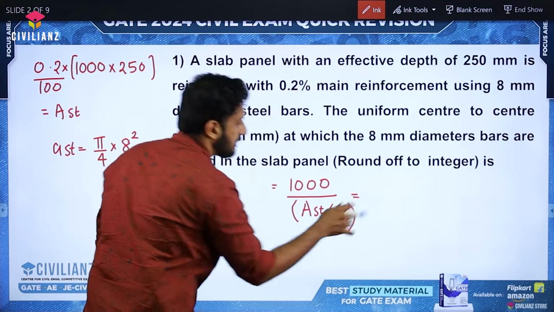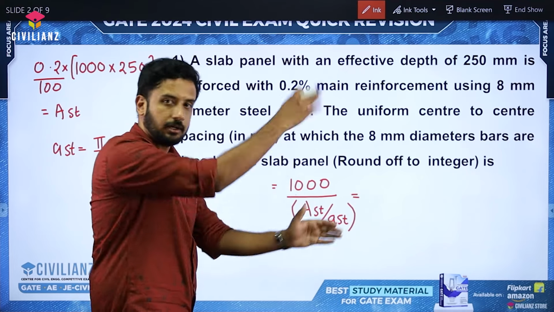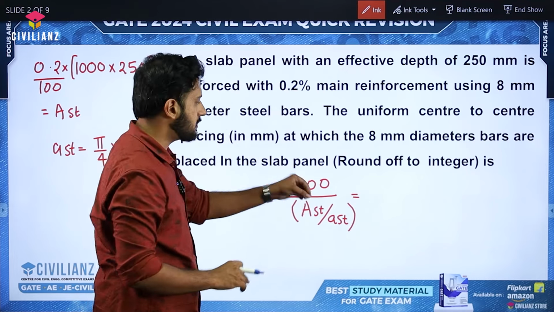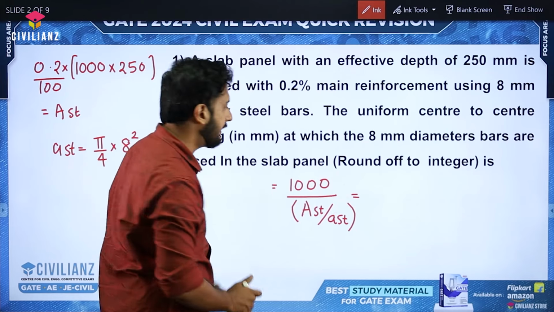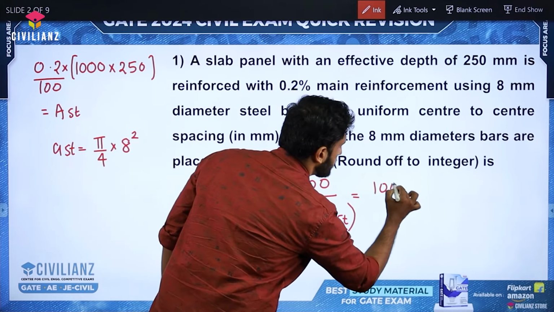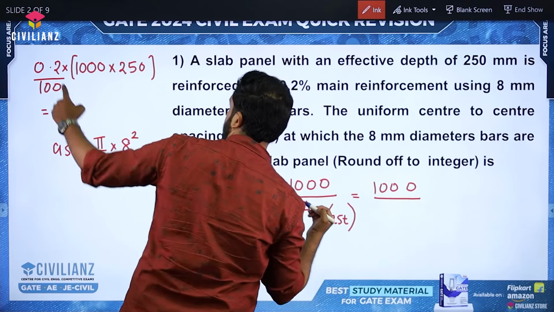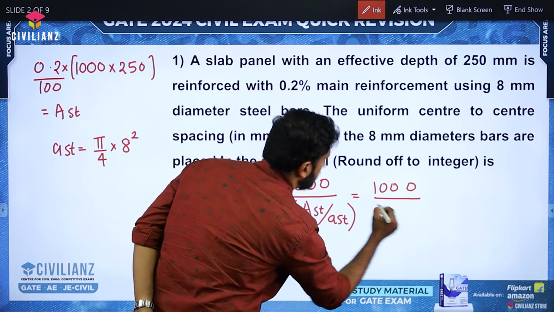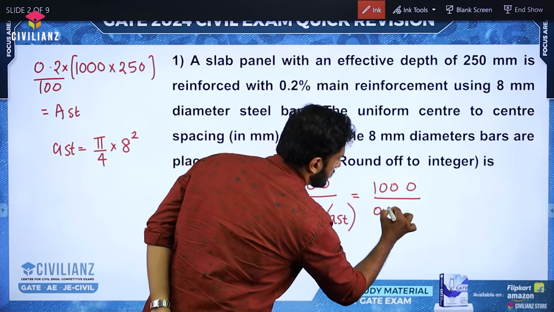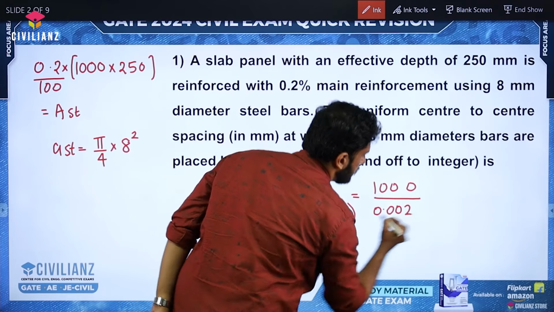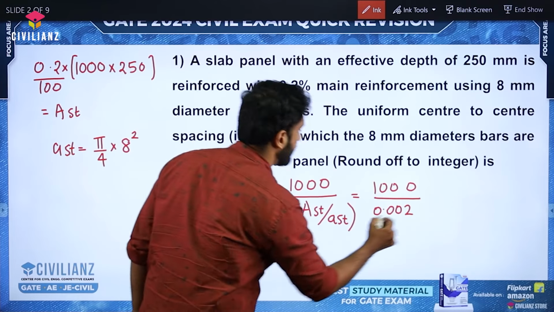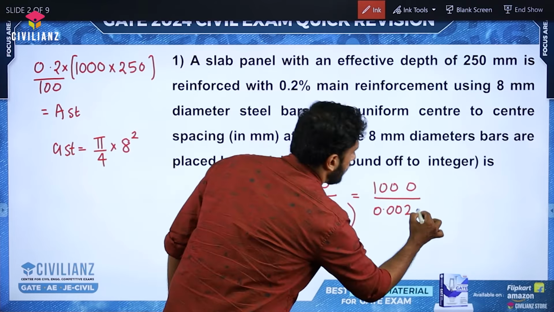You might have studied in a different way, that this Ast we can put on the top also, so 1000 small Ast by capital Ast, like that also you can write. So 1000 divided by, what is this Ast? It's 0.2 percentage, right? So 0.002 into 1000 into 250.